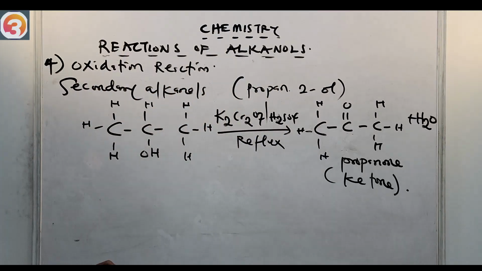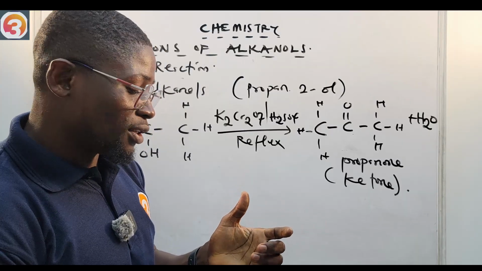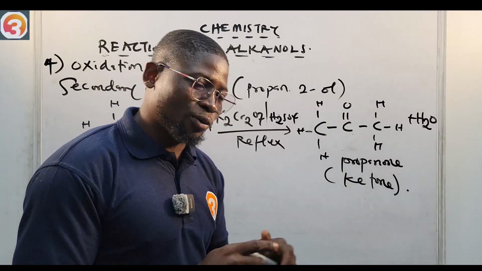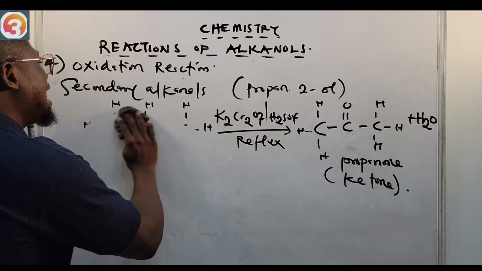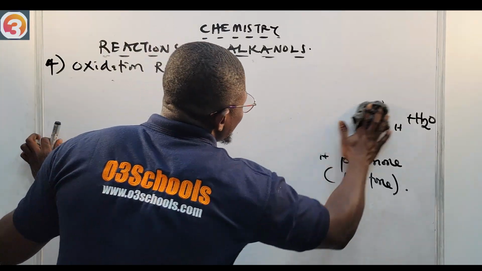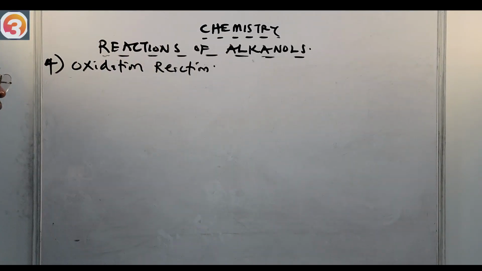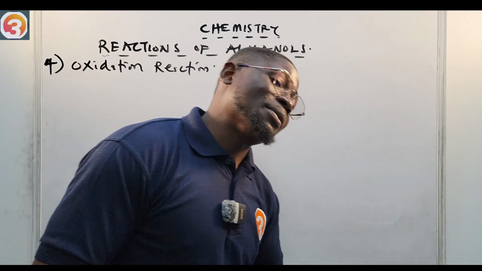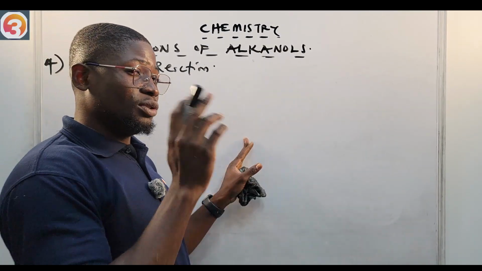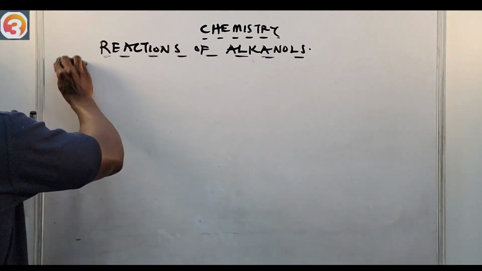Secondary alkanols get oxidized to a ketone. Primary alkanols get oxidized to carboxylic acid or aldehyde, while secondary alkanols get oxidized to ketone. Then tertiary alkanols, the reaction does not occur. Tertiary alkanols do not get oxidized. If you react them with K2Cr2O7, they remain orange. They do not change from orange to green. But secondary and primary alkanols will change from orange to green.